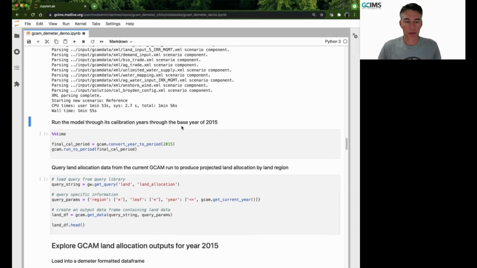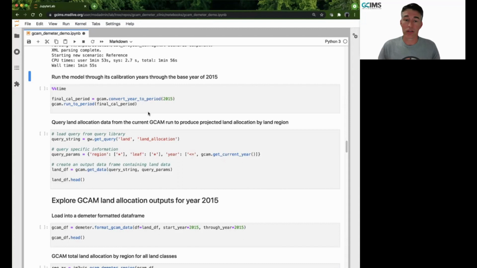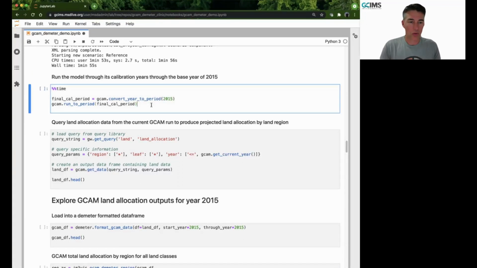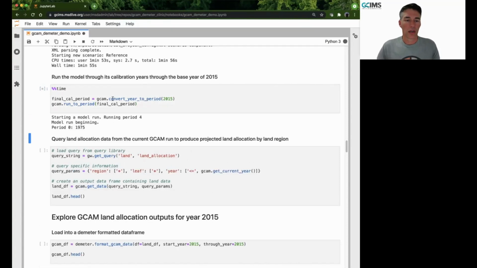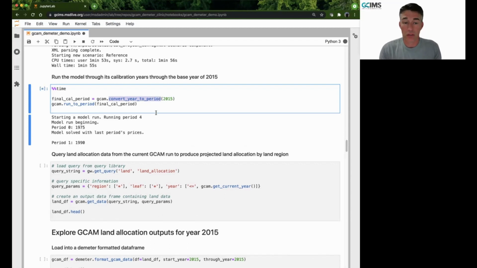to start. The next step for us is going to be to run the model through its calibration years through the base year of 2015, which is the base year of GCAM. I'm going to go ahead and execute this. Here you'll see these methods that we spoke of previously coming into play, where we convert year to period.